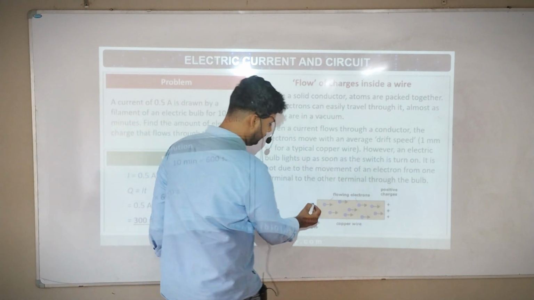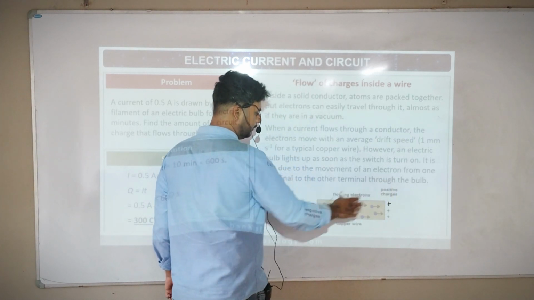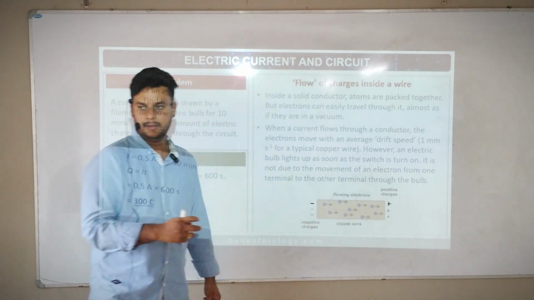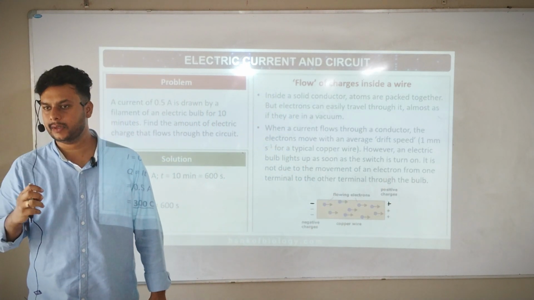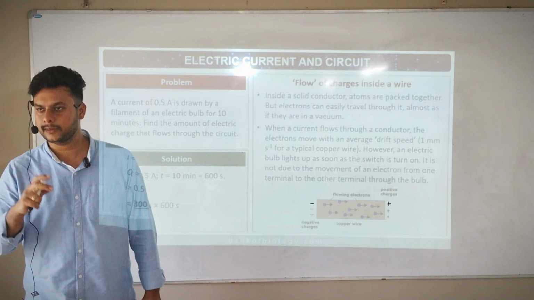See, here is negative, here is positive. Okay, so they are drifting here. Think like that. Current passes, the current is continuously drifting. The electrons inside move, and that is what is producing current. So how is current produced? They are produced by electrons.